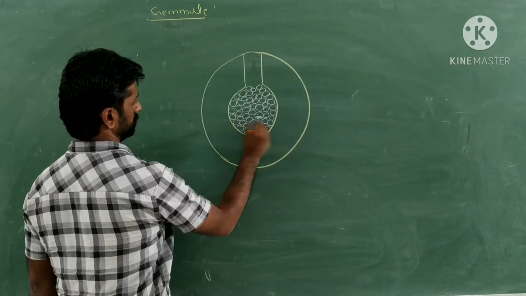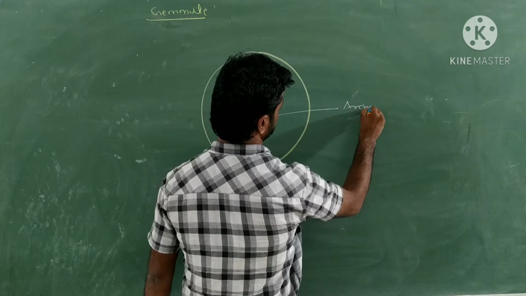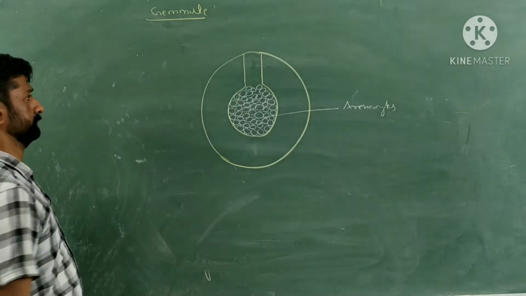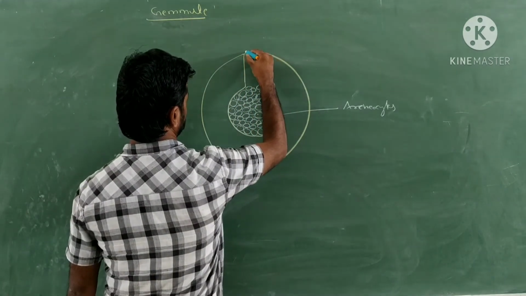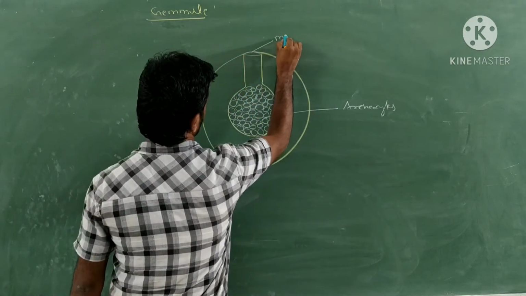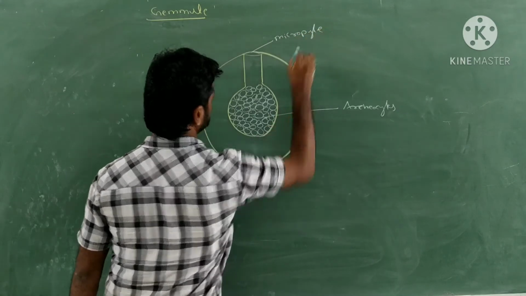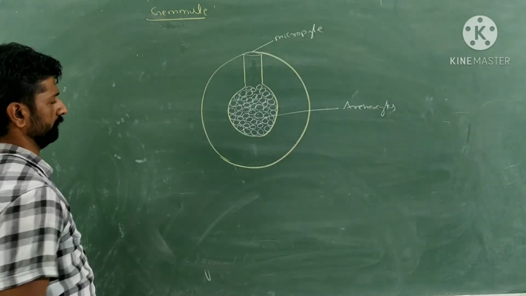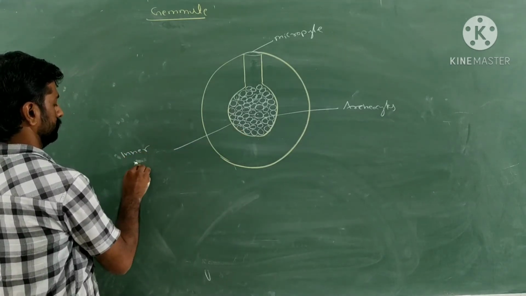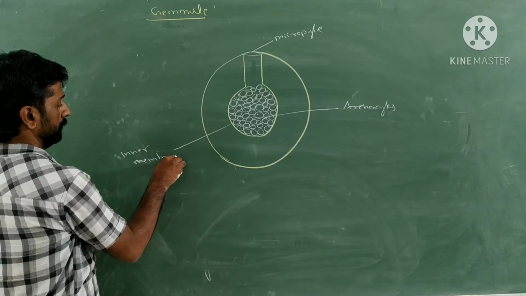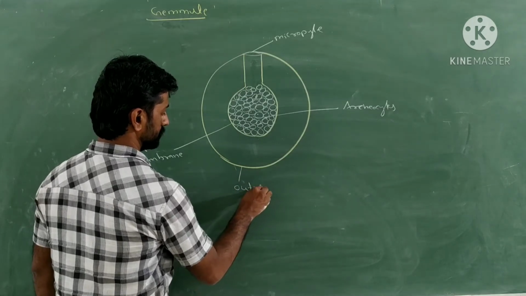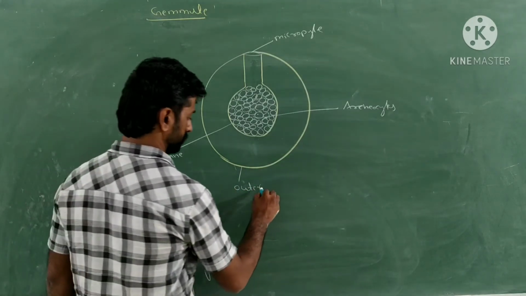So what are these cells? These are archaeocytes, that is totipotent cells which are present in the sponges. And here the opening for these archaeocytes, this end, is called a micropyle. This is the inner membrane of the gemule, and this is the outer membrane. So a double layered membrane will be present for its protection.